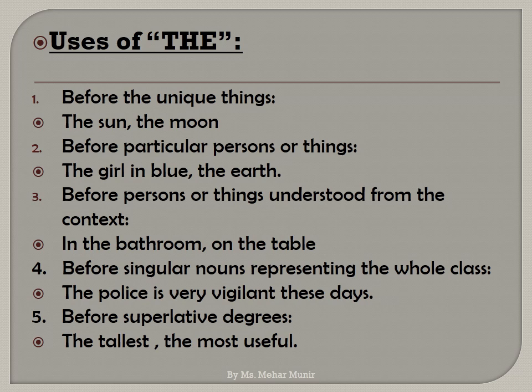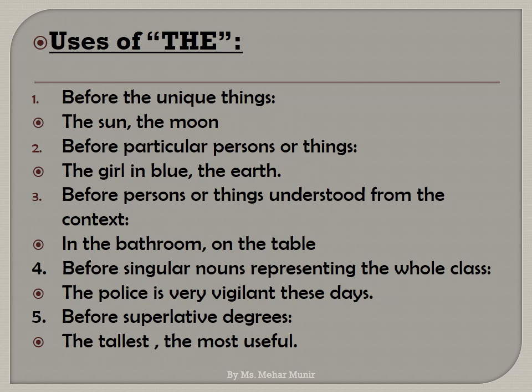Let's learn the rules of using the definite article, which is the. Rule number 1. Before unique things, the sun, the moon. Sun and moon are unique things and are heavenly bodies. We use the with all the heavenly bodies. The earth, the sun, and the moon.